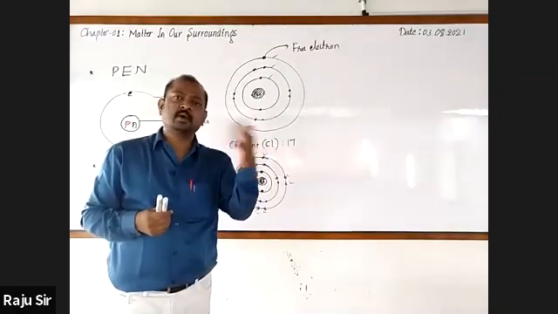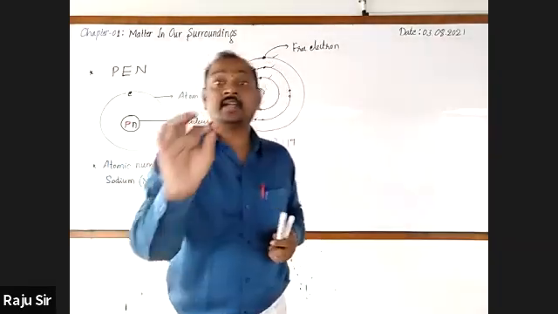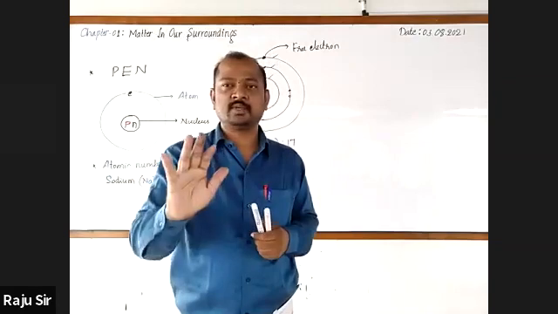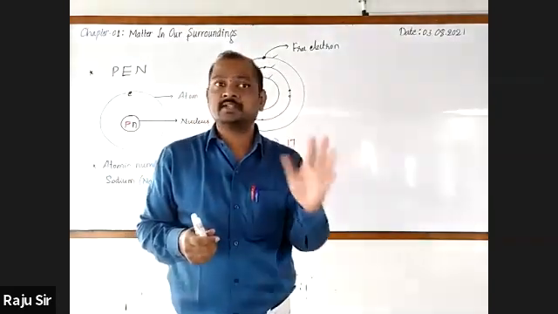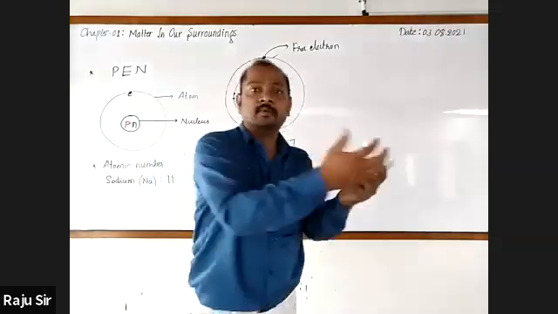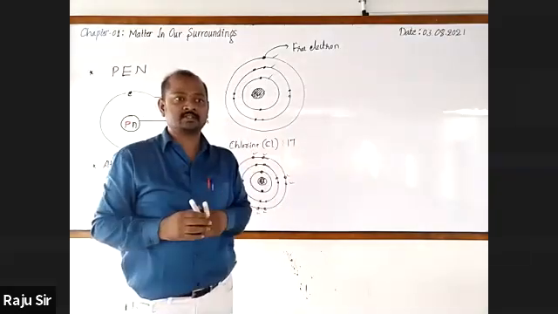When an atom loses electrons, it gets positively charged. Even when an atom receives an electron, it gets negatively charged.